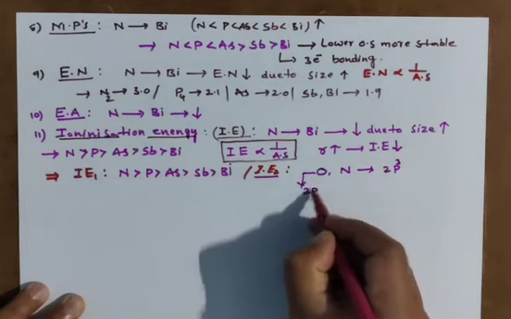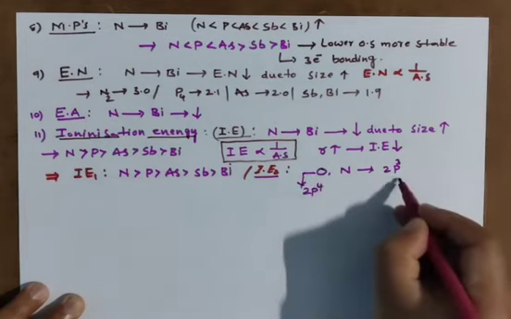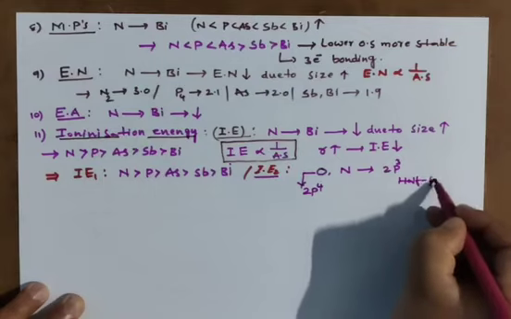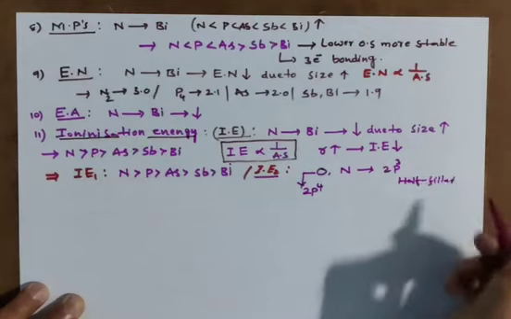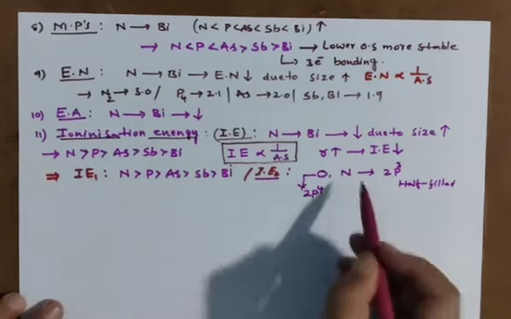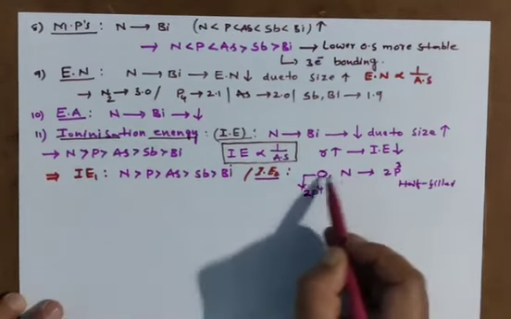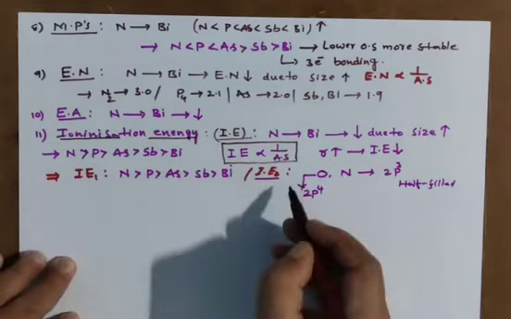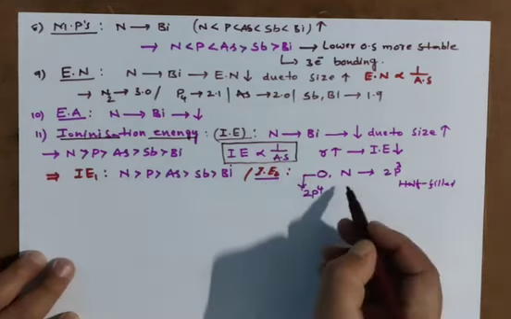And this you have 2p4. Am I right? Means this is half filled. This is not half filled. So nitrogen is more stable than oxygen. If stability increases, what happens?